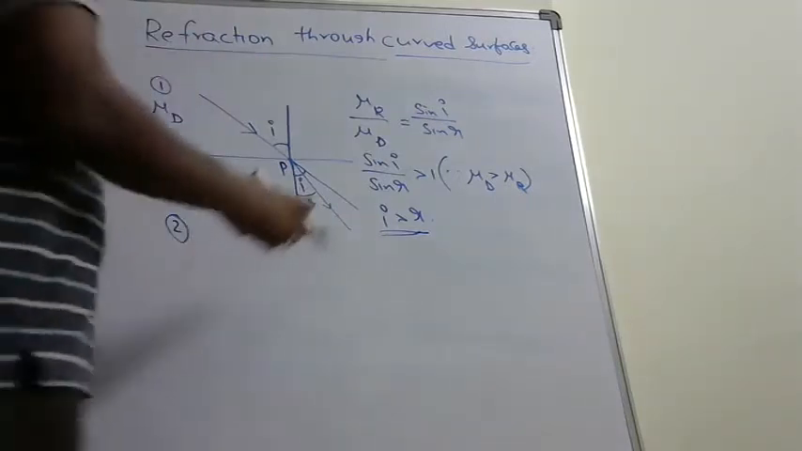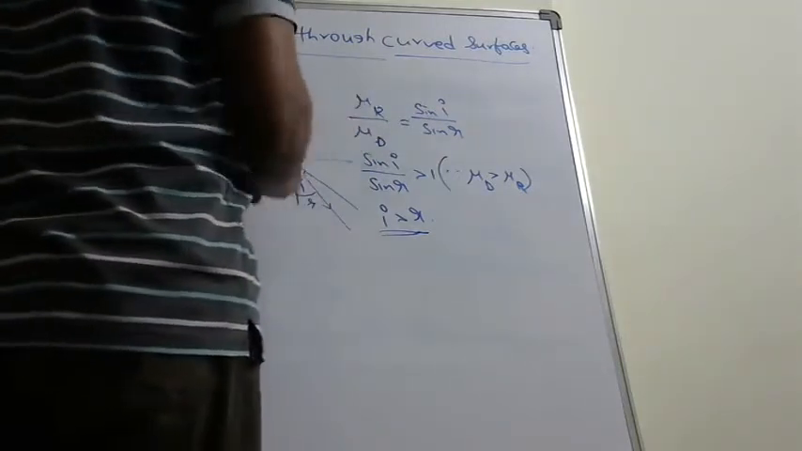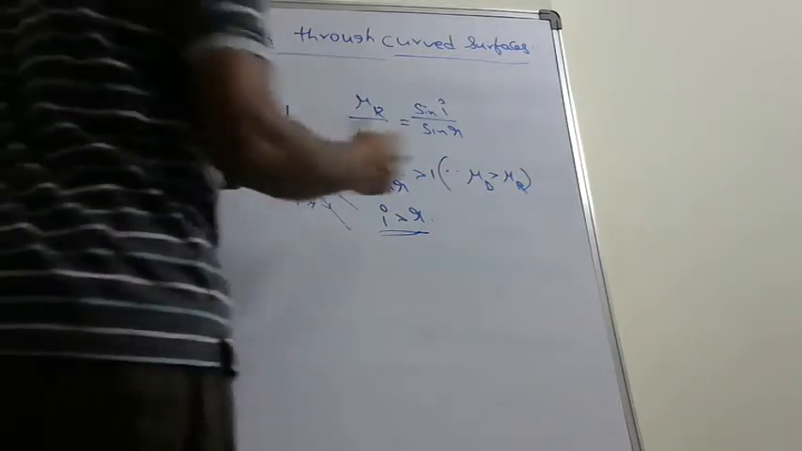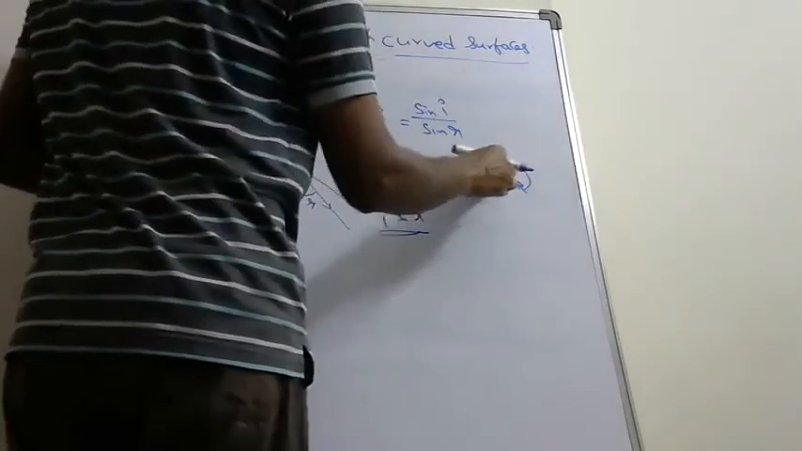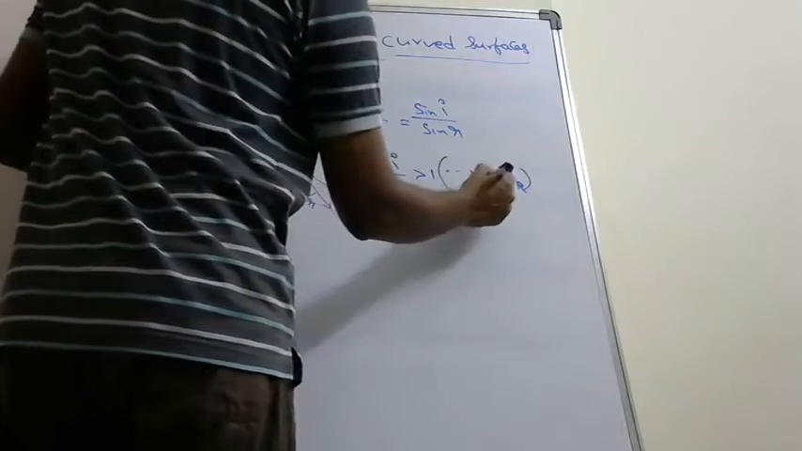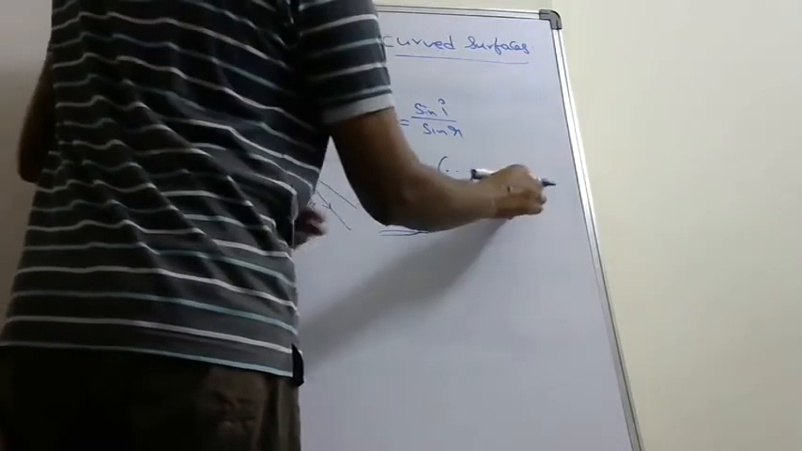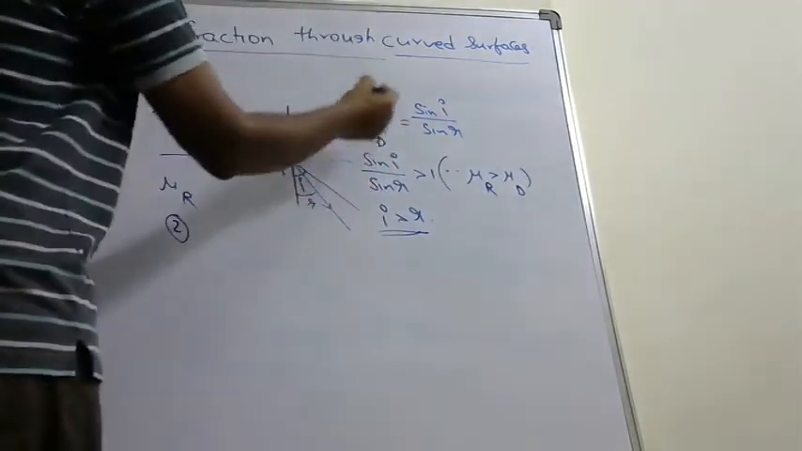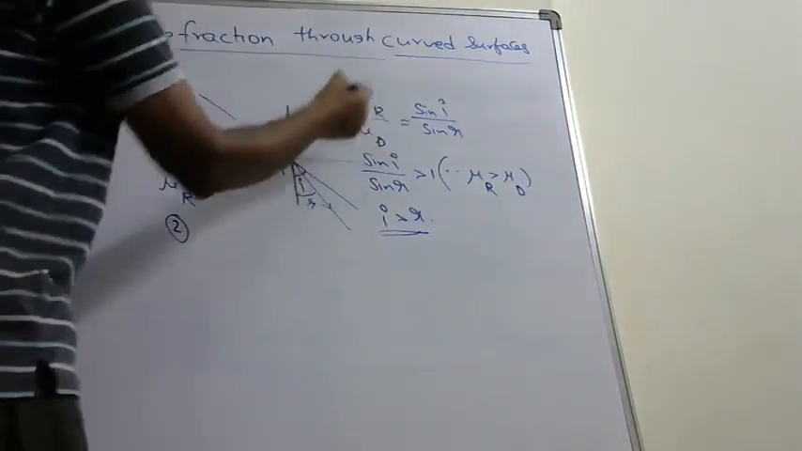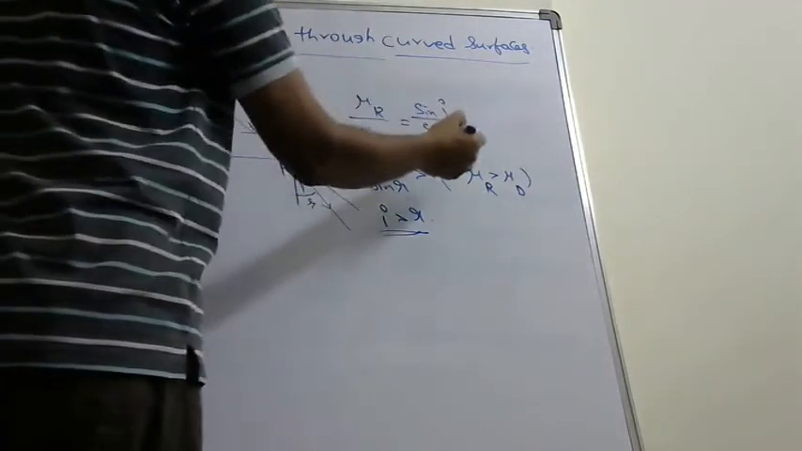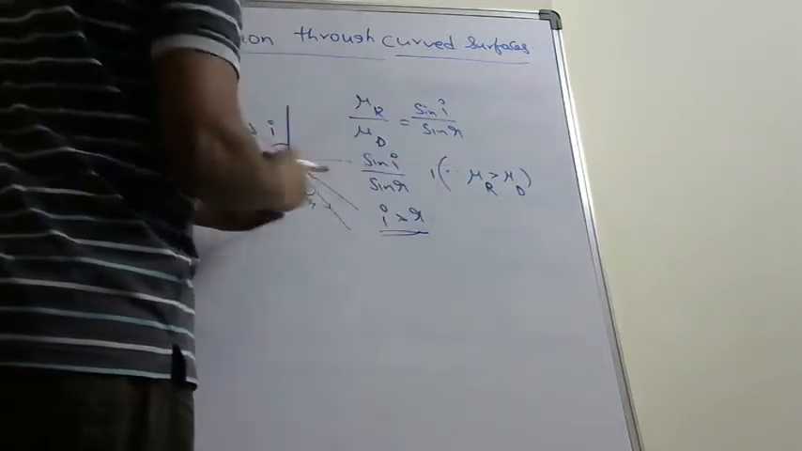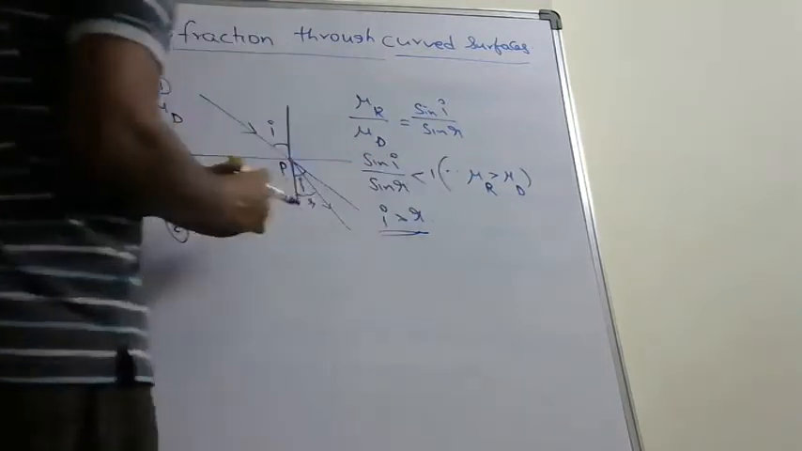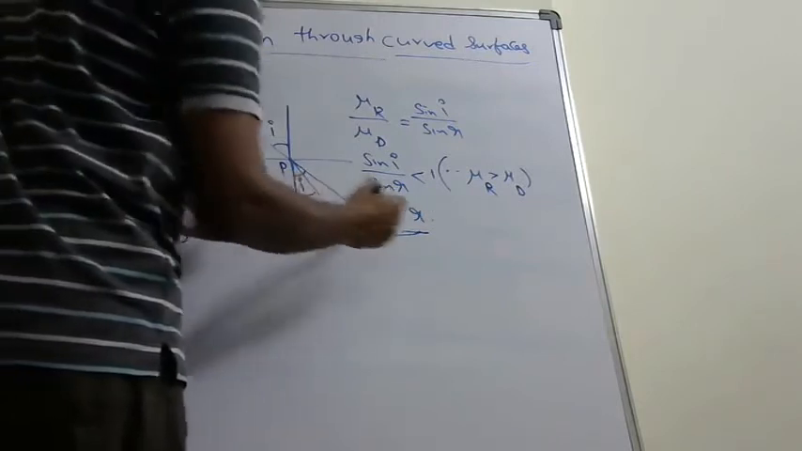Now mu r by mu d is less than 1 because mu r is less than mu d. Since mu r is less than mu d, this value is less than 1. This value is less than 1 means sin I by sin r is also less than 1. Sin I by sin r is less than 1 means I is less than r.